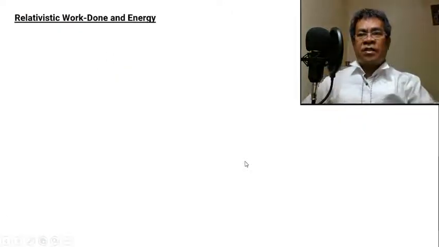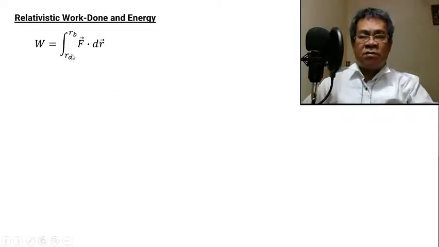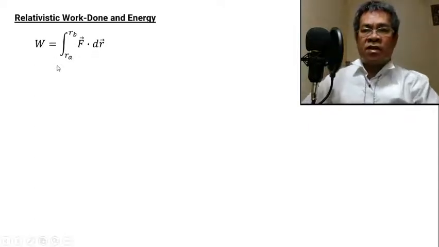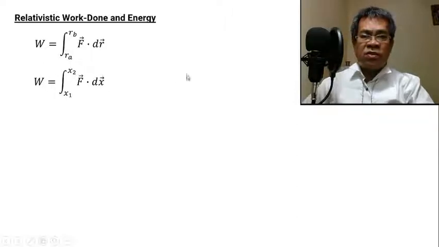Okay, so for the sake of the relativistic work done and energy, we have to use this formula. We will start at work done, then we will provide the energy. Again, this is the general formula: the dot product of the force and displacement, and the integral from RA to RB, the initial position and the final position. Now, if the particle travels only in one direction, let us say along x, we have the dot product of the force and the displacement along x, and the limit is from x1 to x2. So this is a one-dimensional motion.